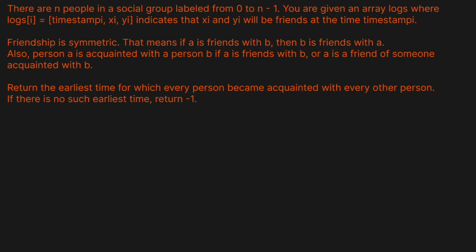Today we're going to be solving Leetcode problem 1101, the earliest moment when everyone becomes friends.